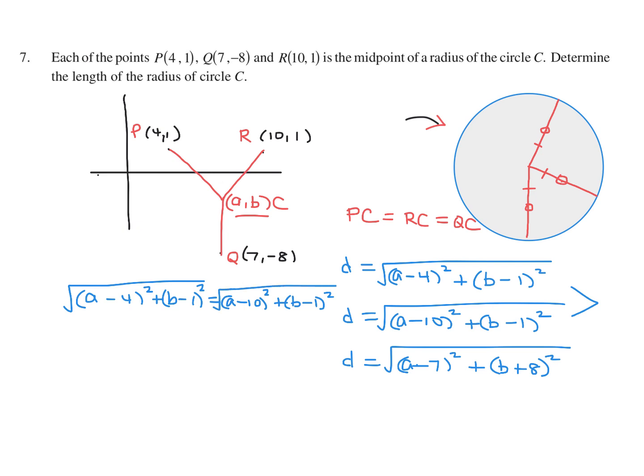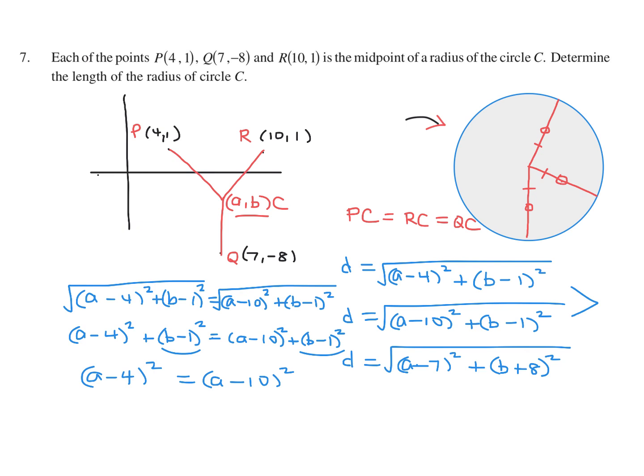If you square both sides, you get rid of the radicals, and you just get left with what's inside, like this, right? There we go. Now what you do is you get rid of these guys. They're the same on both sides, so it's great. It makes our calculations very easy. So all you're left with is just the A's. And then we can easily solve for this. We can just expand it at this point.